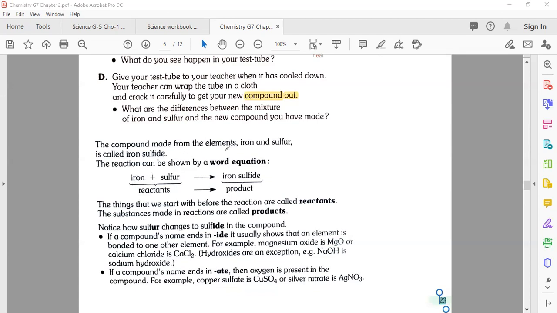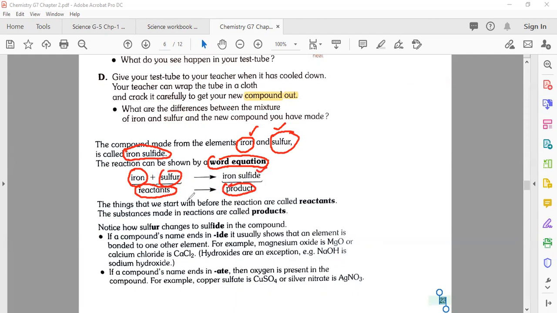The compound made from the elements iron and sulfur is called iron sulfide. The name of the compound that we prepared from iron and sulfur is iron sulfide. The reaction can be shown by the word equation. Here we have the word equation. The left-hand side shows the reactants. How many reactants do we have here? Two reactants: one is iron and the second is sulfur. And the product that we get is iron sulfide.